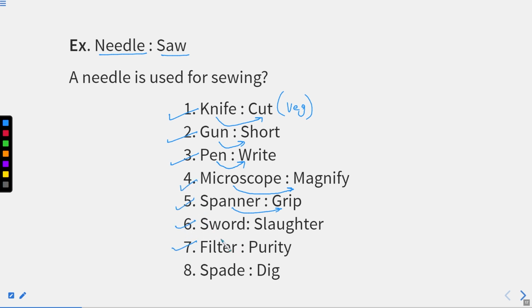A total of 7 examples are discussed. Then again, spade. A spade is used for what? To dig something. To dig something.